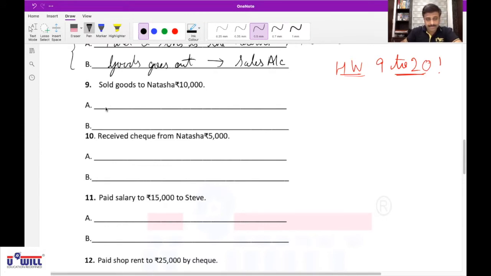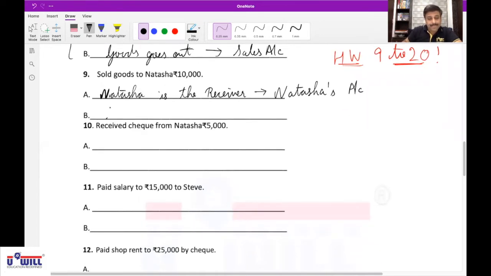Natasha is the receiver. Yes, as the name is given, it means it's a credit transaction. So Natasha is the receiver, which affects Natasha's account. And the second effect, goods go out. Goods go out, which affects the sales account. Yes, correct.